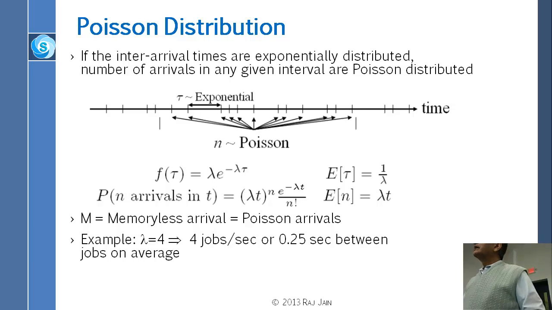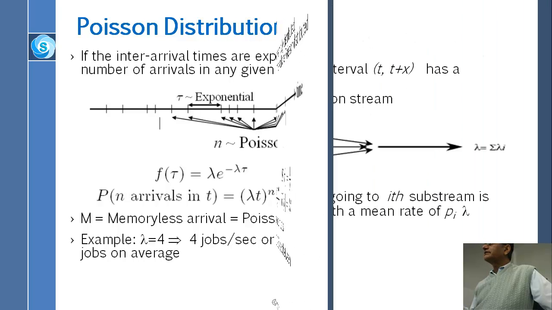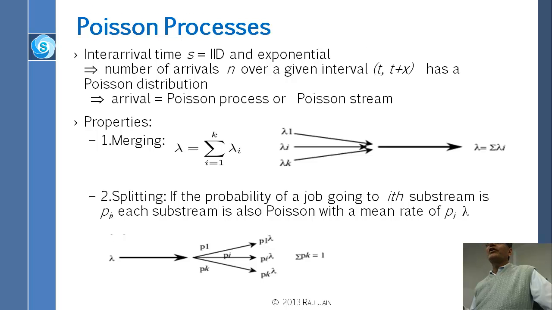The Poisson processes are very common in queuing theory, and one property is that if you take any number of Poisson processes and add them together, you get a Poisson. They are additive. You take lambda 1 arrival, lambda 2 arrival, lambda k arrival, so these are the rates, and you merge them together.